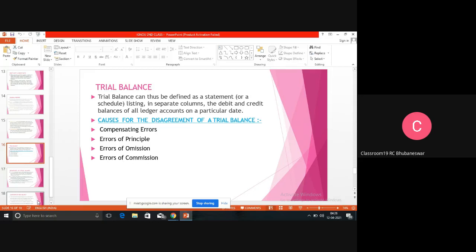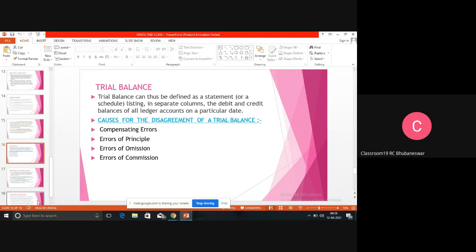That means we have written 500 wrongly in the debit side and 500 wrongly in the credit side. That means the account is tallied. Account debit total and credit total are equal. That means it is very difficult by the trial balance to find out the compensating errors. But error of principles, the error of commission and error of omission can be rectified by the trial balance. Then what is the meaning of those things?